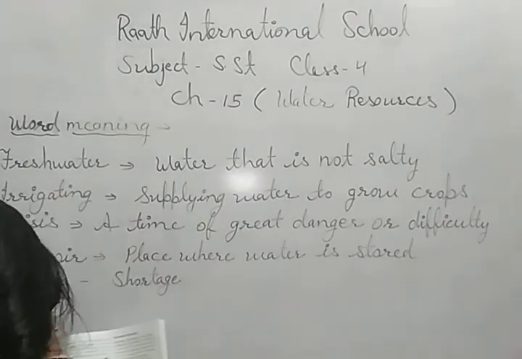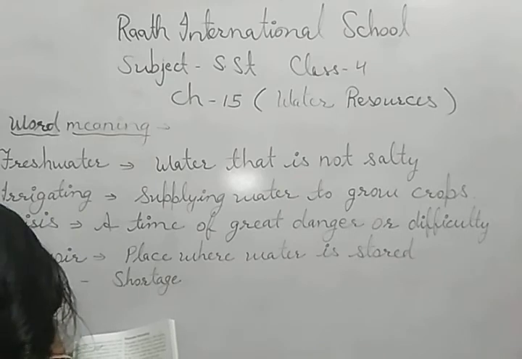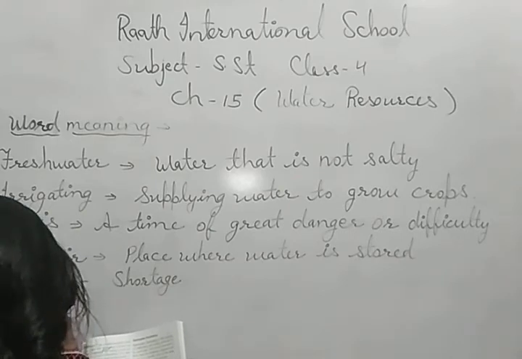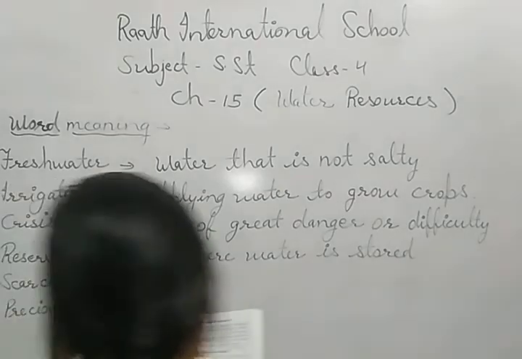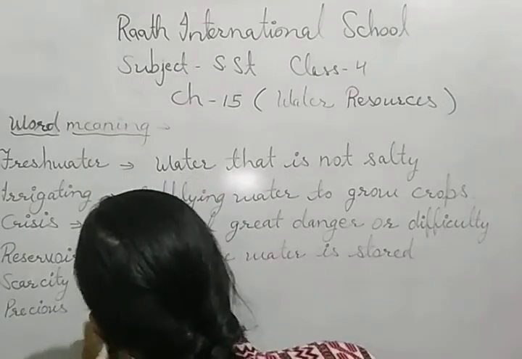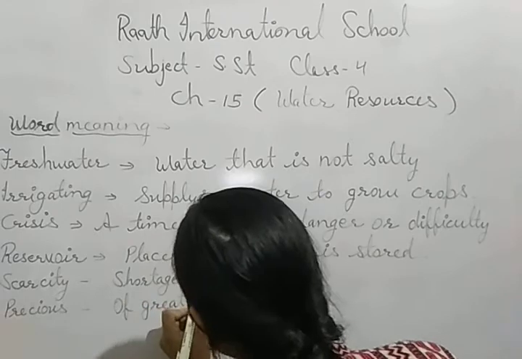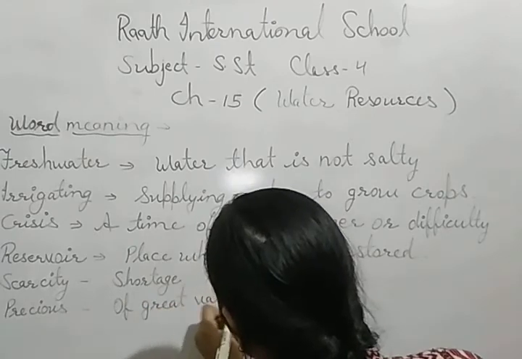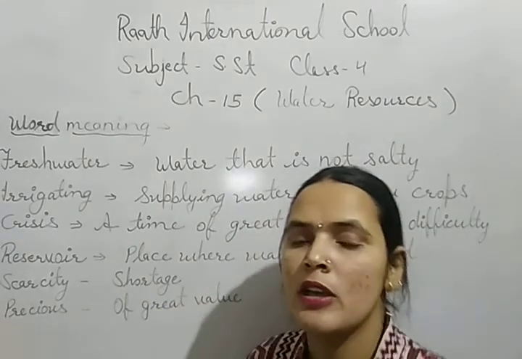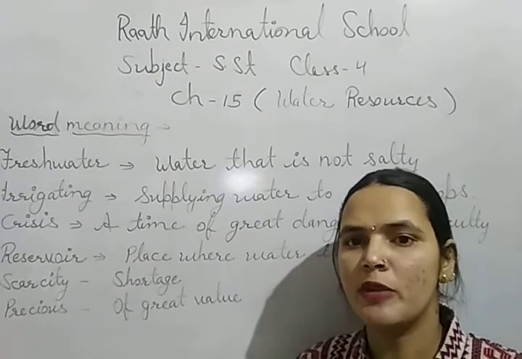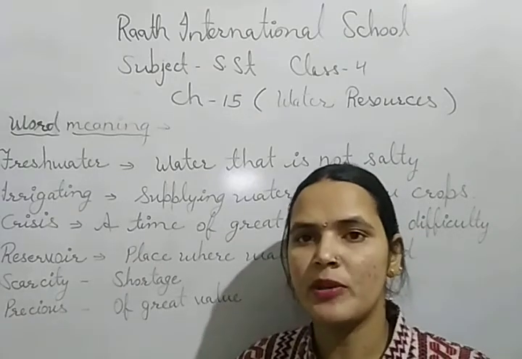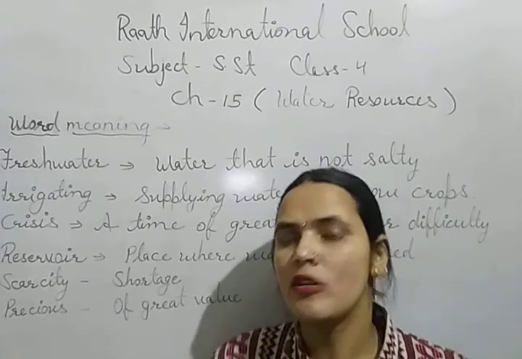Next, precious. Precious means of great value. So these are the different word meanings of chapter 15, water resources.